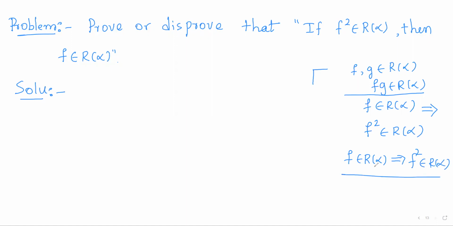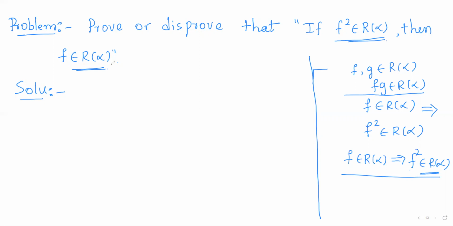But is the converse true? That is, if f square is a Riemann-Stieltjes integrable function, is f also Riemann-Stieltjes integrable? So that is the question, or that is the problem now. Prove or disprove that if f square is a Riemann-Stieltjes integrable function, then f is a Riemann-Stieltjes integrable function. So we can prove or disprove it.